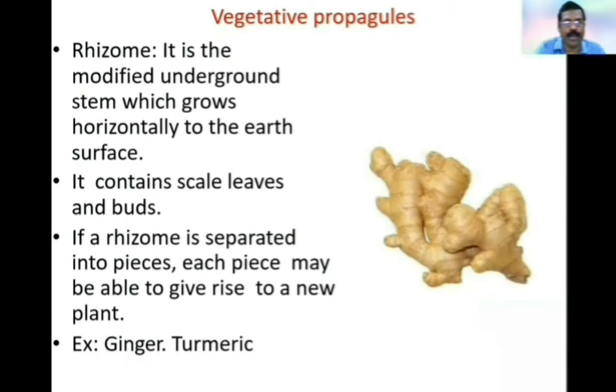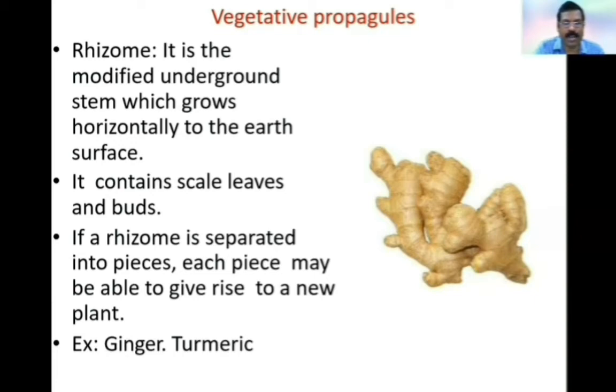Rhizome. It is the modified underground stem which grows horizontally to the earth's surface. It contains scale leaves and buds. If a rhizome is separated into pieces, each piece may be able to give rise to a new individual.